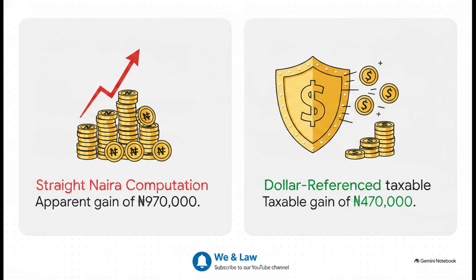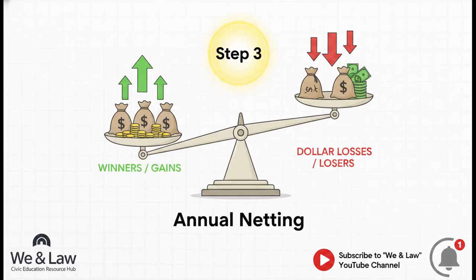But wait. Because the Naira actually lost value against the dollar while you were holding that asset, your true economic gain was way smaller. By using the dollar reference computation that the NRS requires, your actual taxable gain comes out to just 470,000 Naira. By forcing this math, a whopping 500,000 Naira depreciation component is actively excluded from being taxed. That is a game changer. And, it gets better. It's incredibly important to note that if Step 3 of our formula results in a negative dollar figure, that is officially a recognized loss.